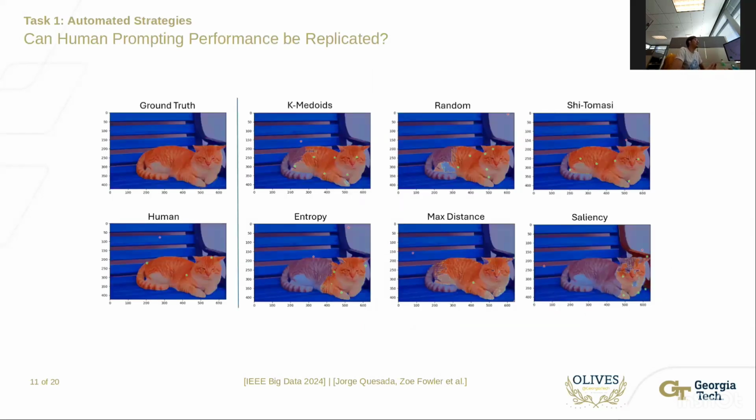For the first task, we implemented 6 existing strategies in the literature for sampling points: essentially k-medoids, random sampling, Shi-Tomasi, entropy-based sampling, max distance sampling, and saliency, and compared it to human performance in the entire array of datasets that we collected. Here we can see in a very qualitative way for an example image that all of these 6 strategies have a very hard time achieving the same visual quality of segmentation that a human does with 3 simple points.